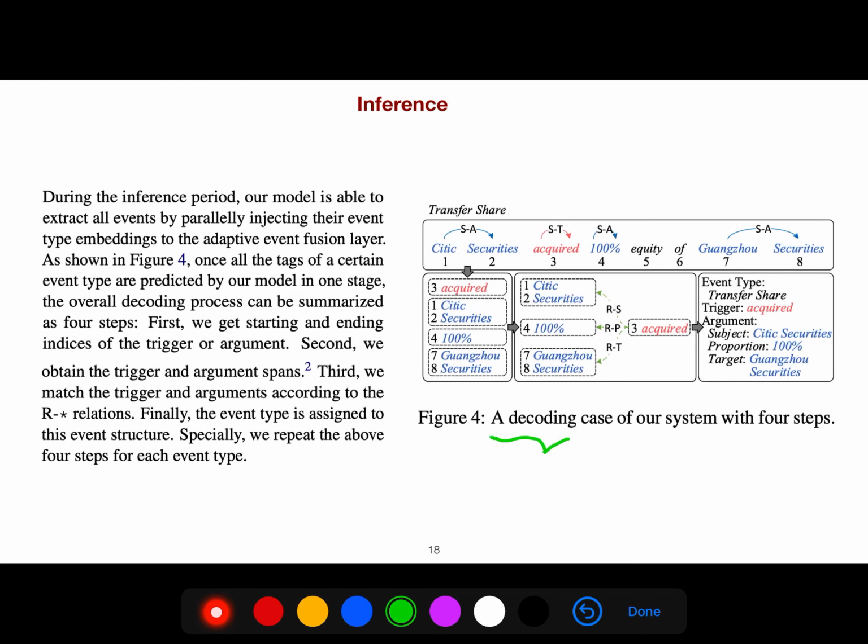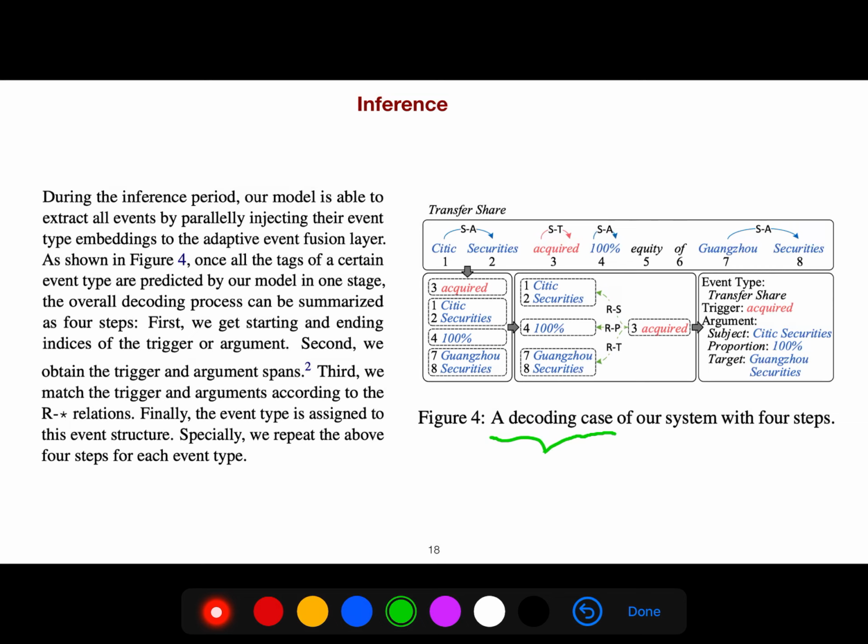So this is a decoding case which has 4 steps. So the first step is that we get starting and ending indices of the trigger or argument. Second, we obtain the trigger and argument spans.